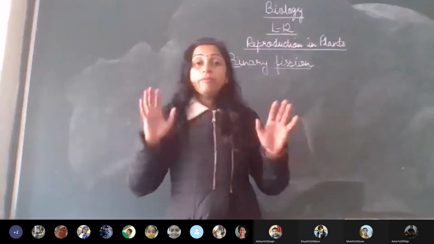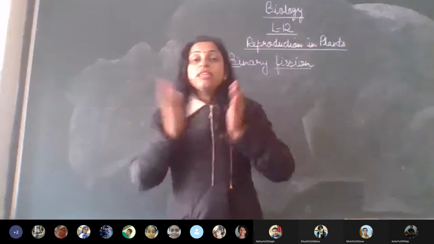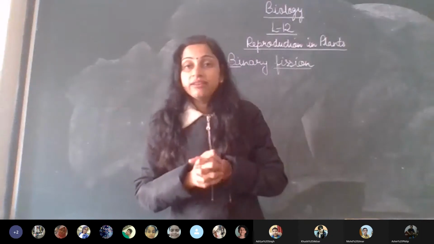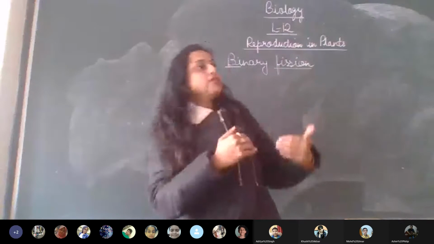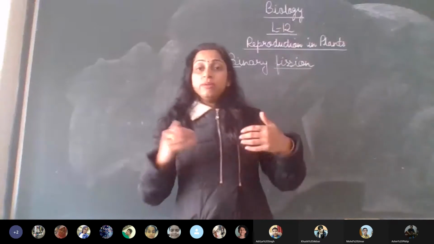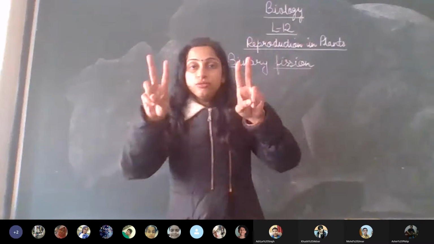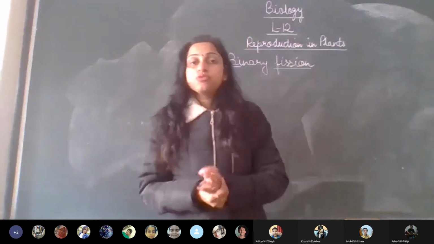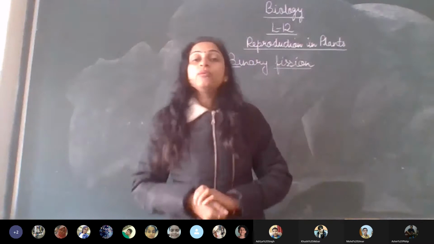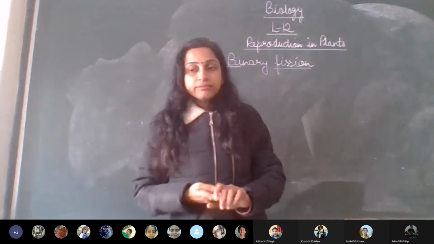When a single parent body divides into two, breaks into two, that is what we refer to as binary fission. In binary fission, the organism we will be discussing will show the parent body dividing into two, and this is the first mode in which asexual reproduction can take place. Is that clear?